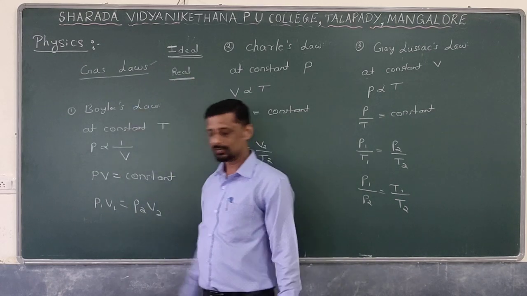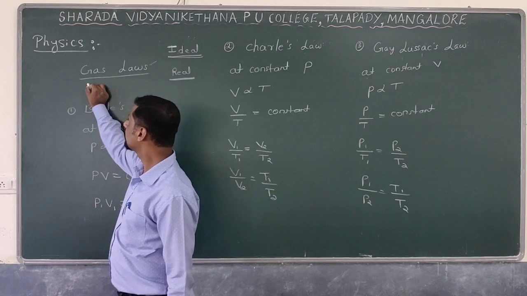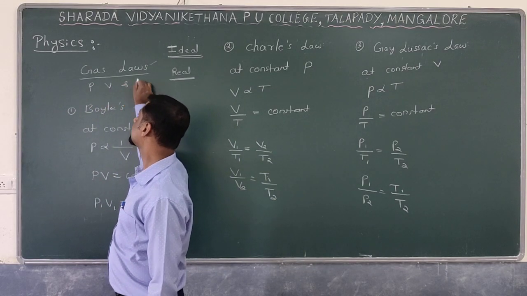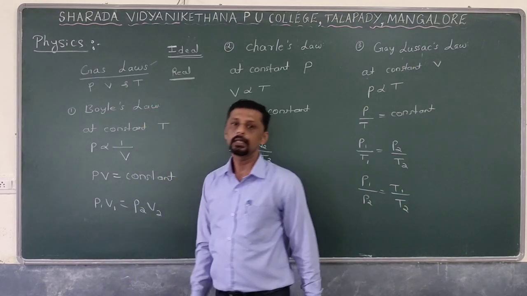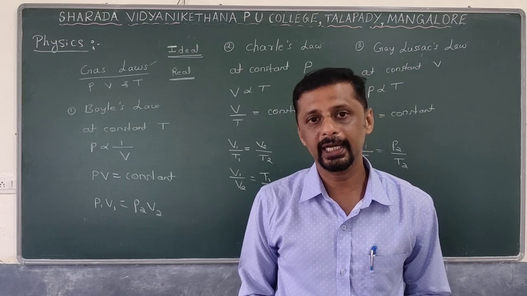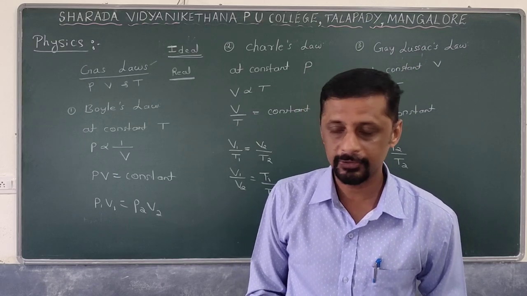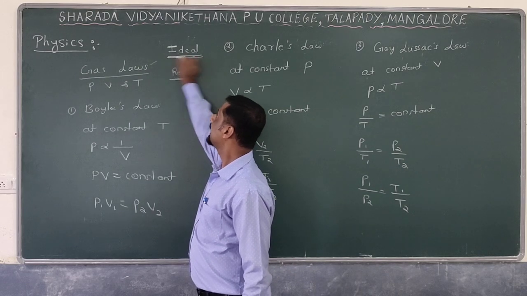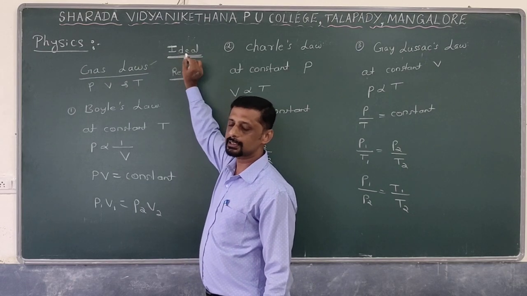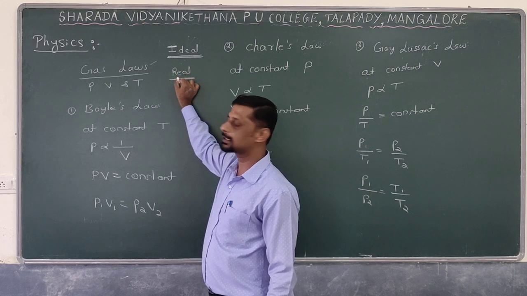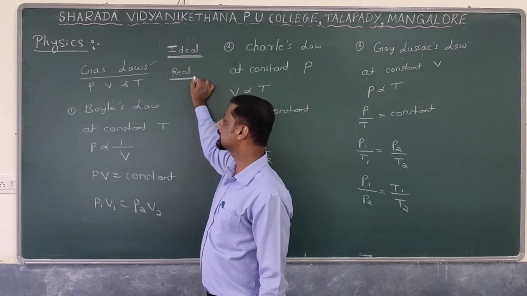What are gas laws actually? These are the laws which relate the pressure, volume as well as temperature of a given gas. Those laws are called gas laws. Ideal gases do not exist in our nature, and the gases actually existing in our nature are called real gases.